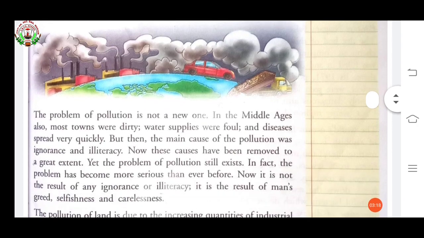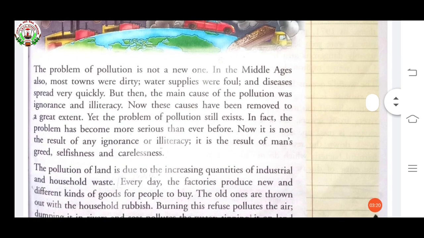Now see, the problem of pollution is not a new one. In the Middle Ages also, most towns were dirty, water supplies were foul, and diseases spread very quickly. But then, the main cause of the pollution was ignorance and illiteracy.